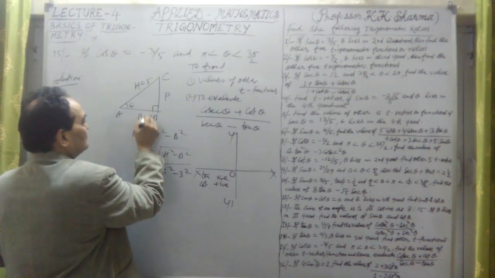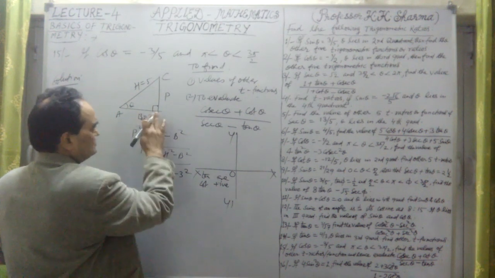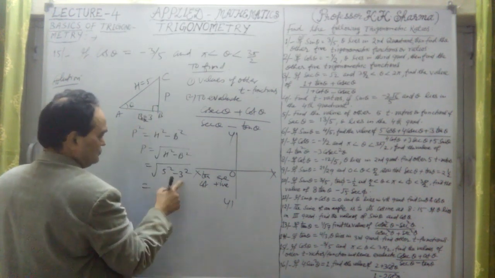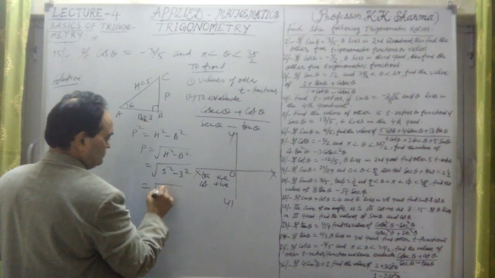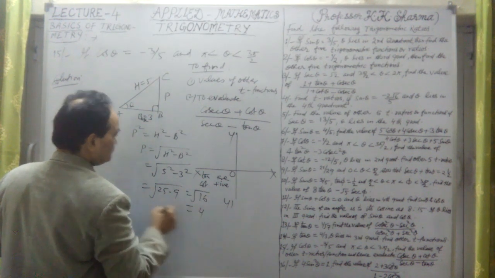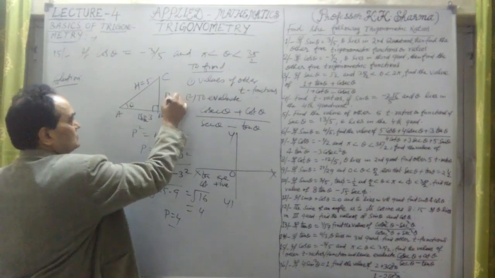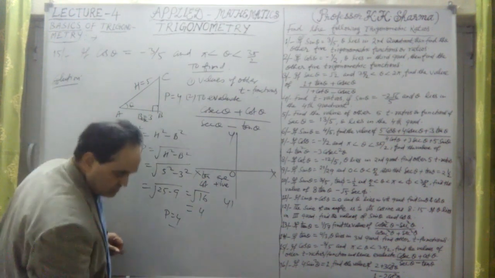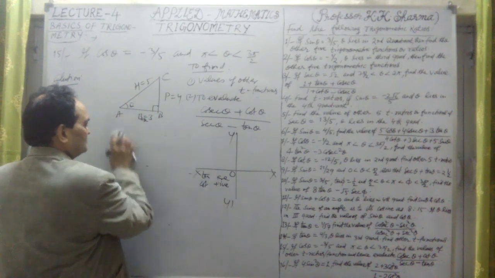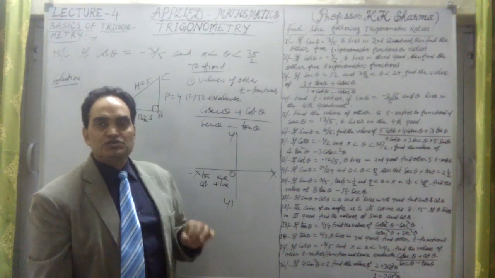So it is the square root of 25 minus 9, equal to under root 16, that is equal to 4. Now P is 4, the perpendicular is 4. This is the first method, the triangle method, which we always apply. This is the shortest one. Now other trigonometric functions can be easily calculated.